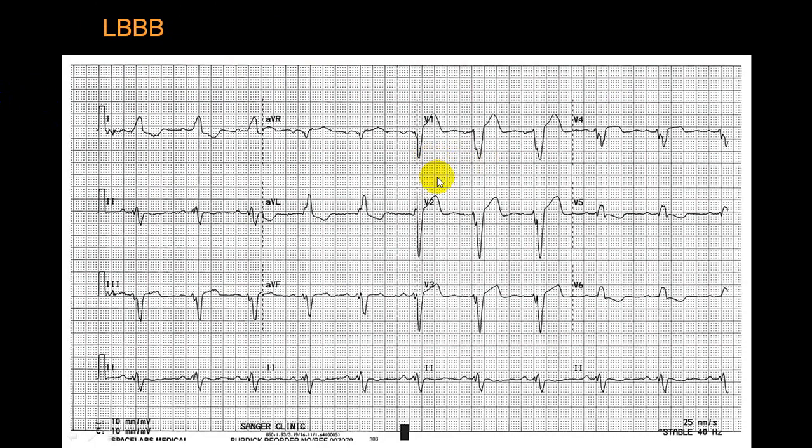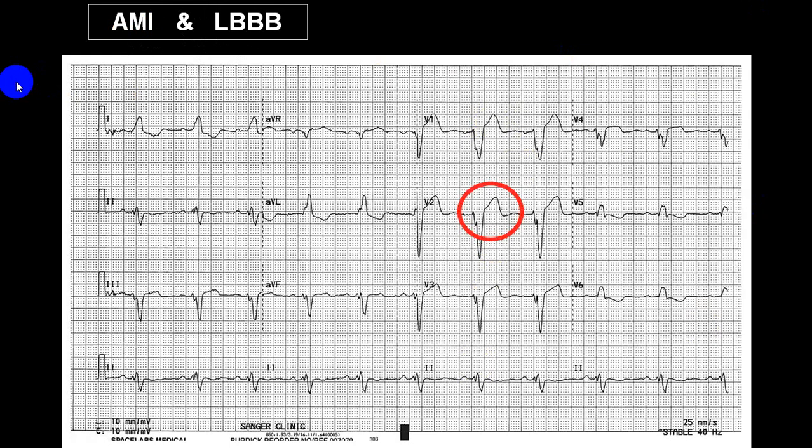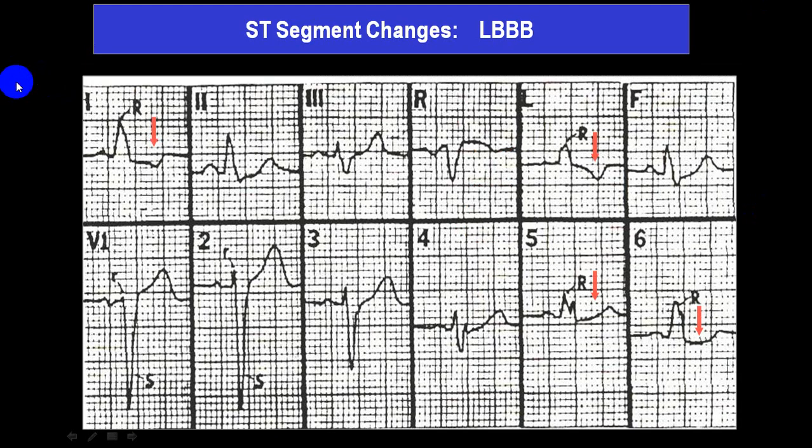You can see that this is left bundle branch block and in this there is an ST elevation, and if there is an ST elevation in V1, V2 more than 5 small squares, or there is an ST elevation in V5, V6 more than 1 millimeter, or if there is an ST depression in V1, V2, V3 more than 1 millimeter, these are the criteria in Sgarbossa's criteria. So try to look at those criteria.